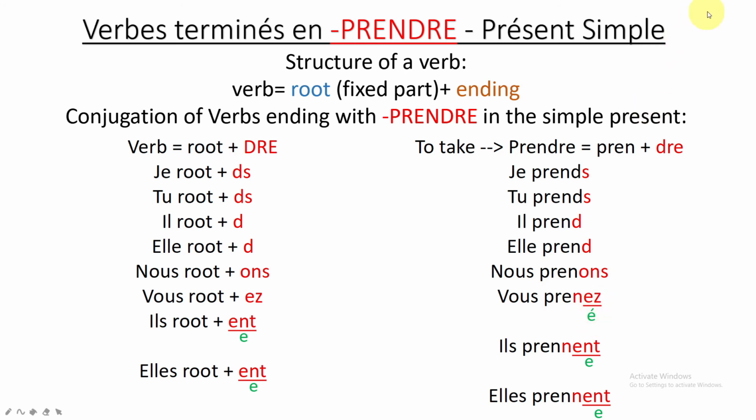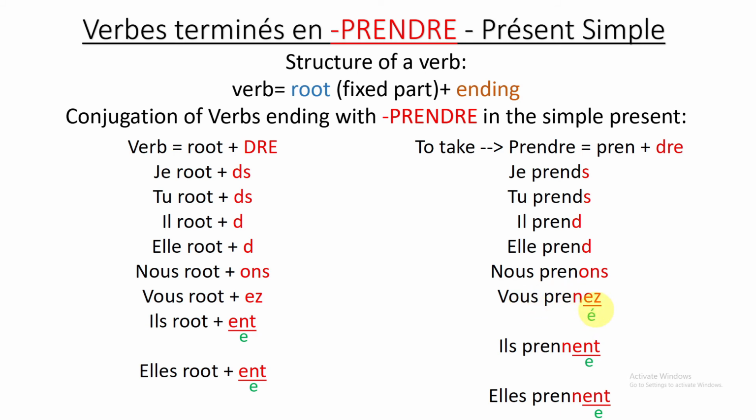Check the top right corner: if you have a problem with the French accent, there is a video there. You can go watch it after this one. E accent aigu will be pronounced E, like the English alphabet letter E. So, vous prenez. Vous prenez.